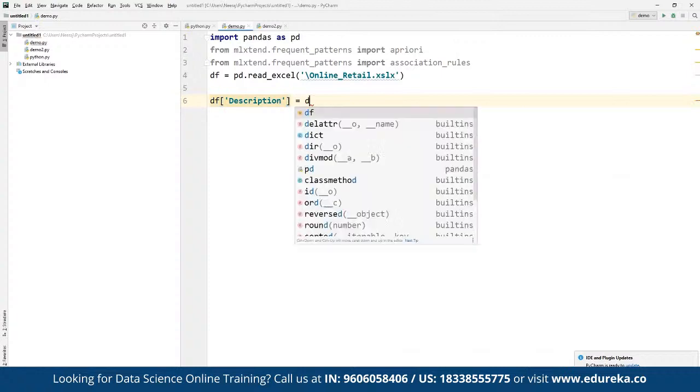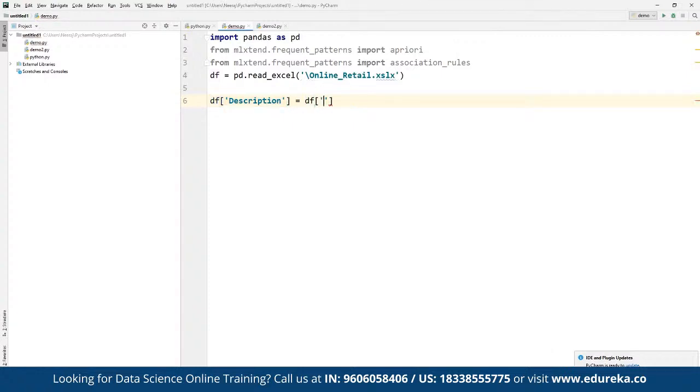So from the data frame, we can add the parameter as description. Under description, we are going to use the string function, string dot strip. The string function is available under string, and we're going to make use of it. And then in the same way, from the data frame, we are going to work on dropping.